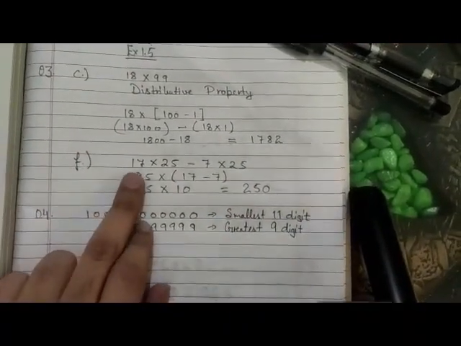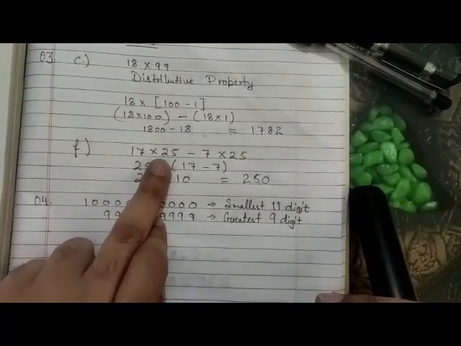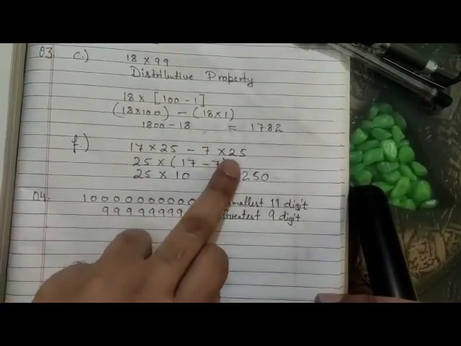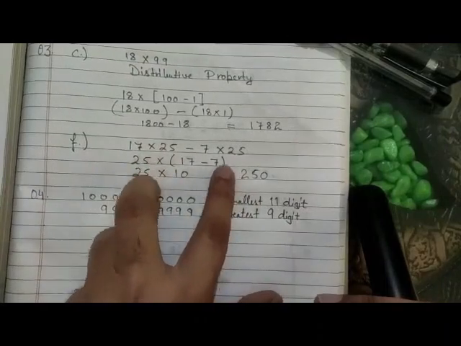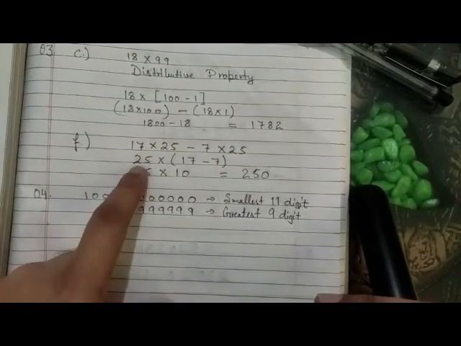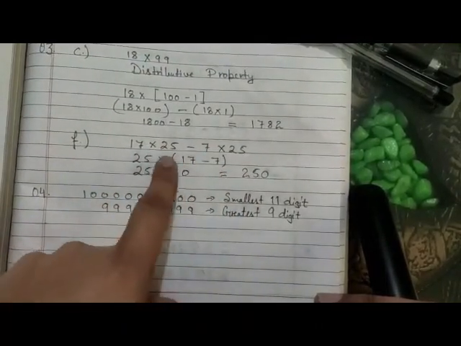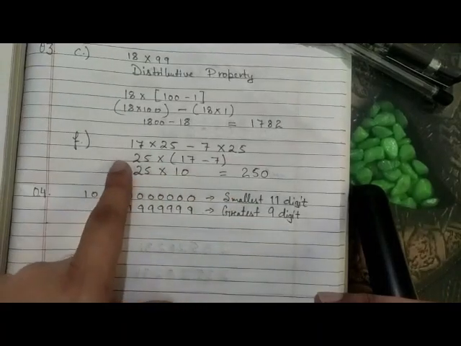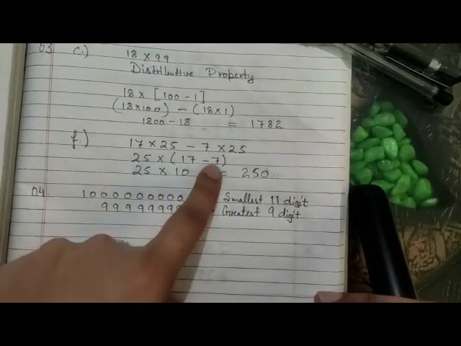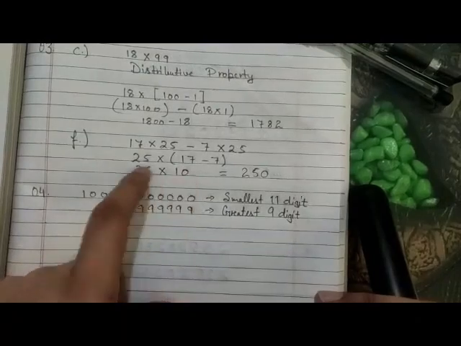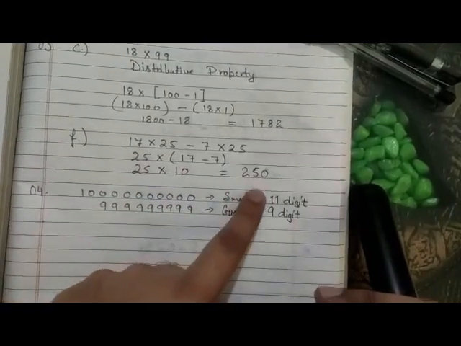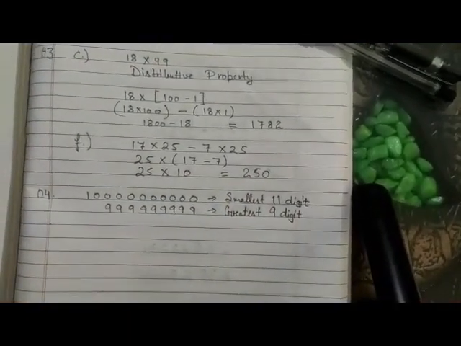Then F part, 17 into 25 minus 7 into 25. Now you already have it in expanded form. So what you will do, you see 25 is common between them, 25 comes out, and 17 minus 7, so you get 10 and 25. So that is how you will use the distributive property.